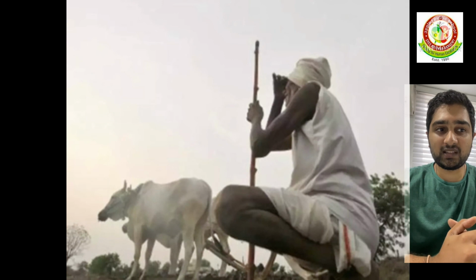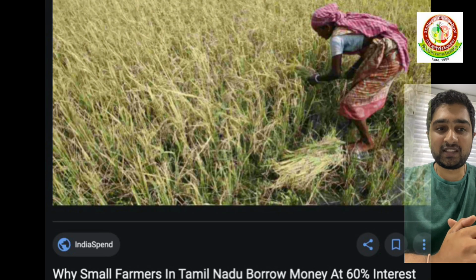Because of the small size of their plots, their production is not enough. The lack of surplus means that they are unable to obtain capital from their own savings and have to borrow. Besides the debt, many of the small farmers have to do additional work as farm laborers to feed themselves and their families.